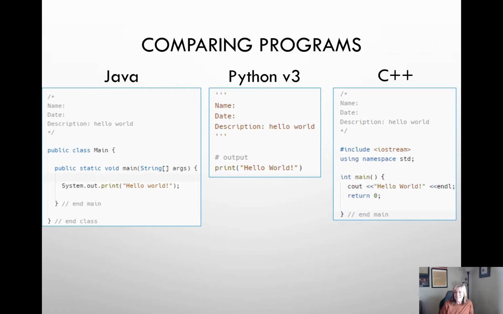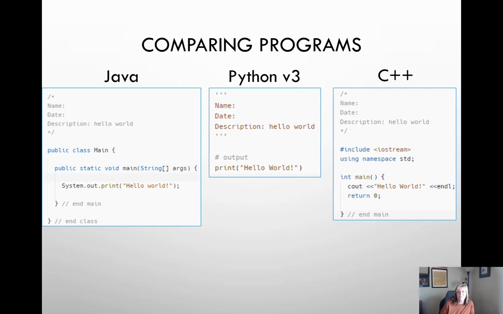Another difference is that Java and C++ use curly braces to indicate the body of a function. So in Java, we have our public class with the opening and closing brace to indicate the class. We have a main function with the opening and closing braces to indicate main. The same thing in C++. I have an opening and closing curly brace to indicate the parameters or the scope of main itself.